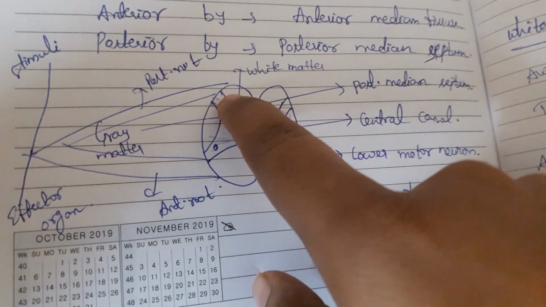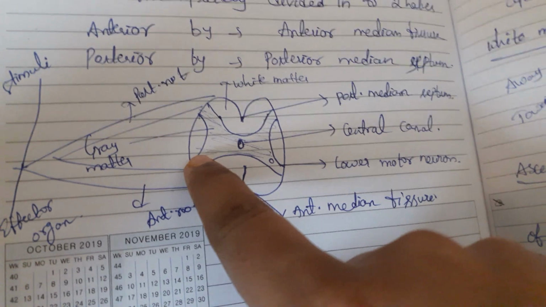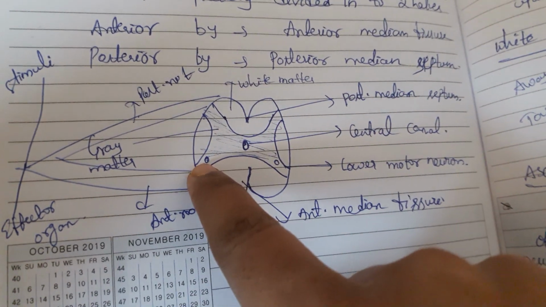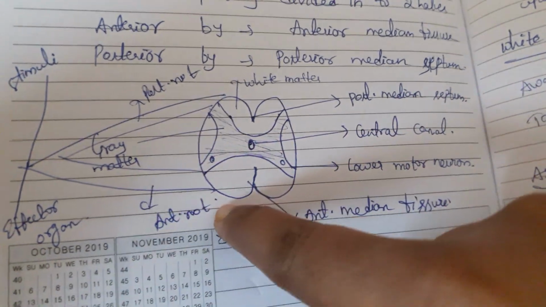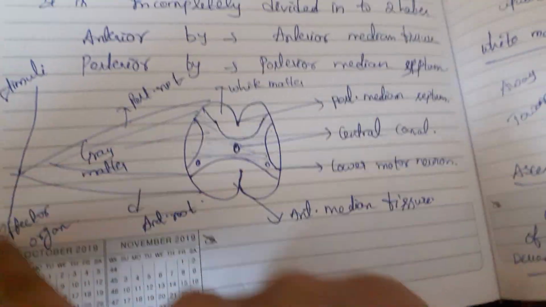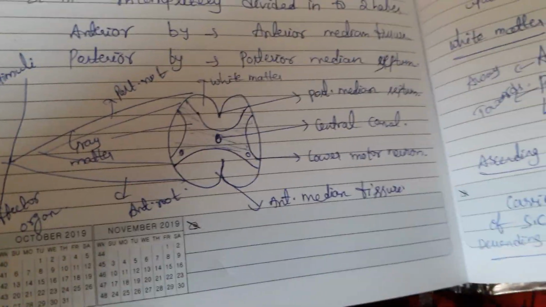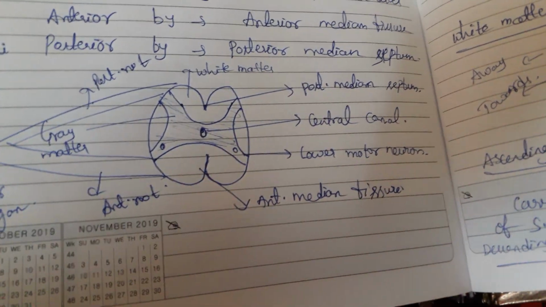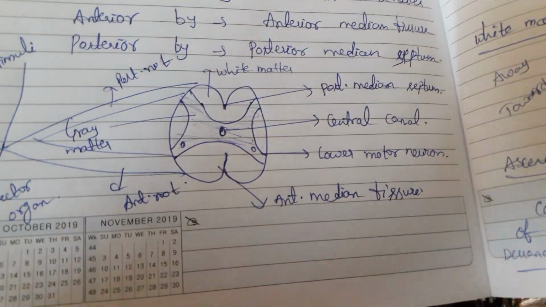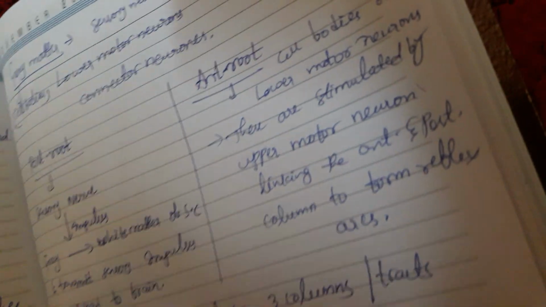Whatever impulses the sensory neurons receive, the immediate action is conveyed through the anterior root, the motor neurons, to the effector organ. For example, the skeletal muscle is an effector organ responsible for contraction. Next we will discuss gray matter.